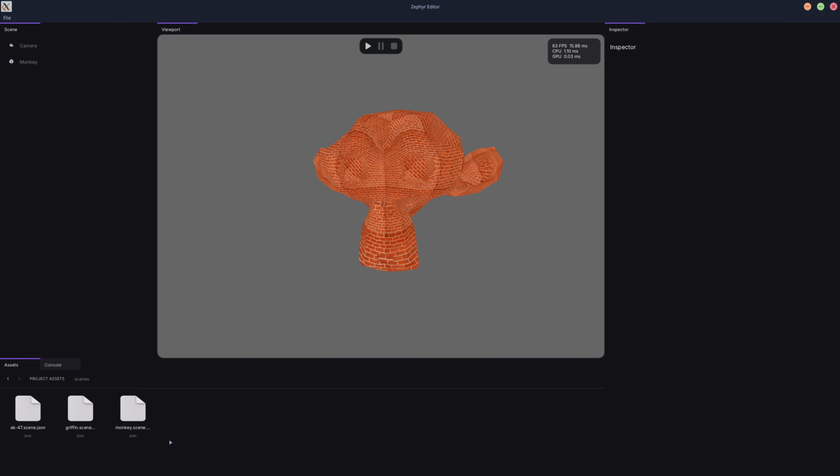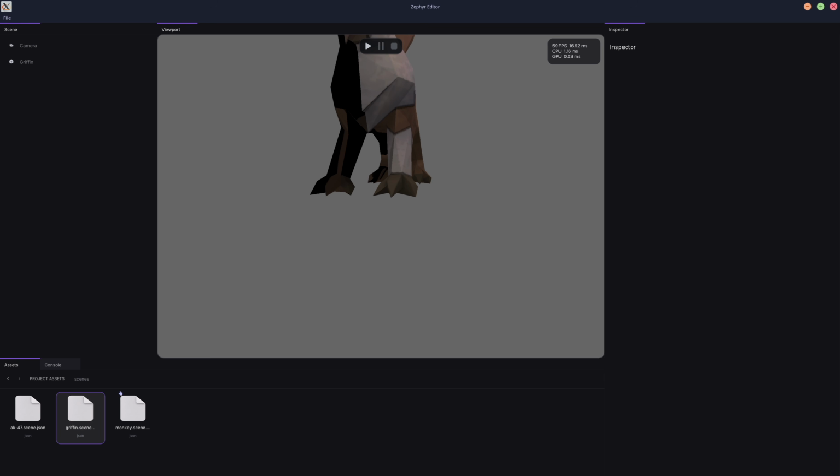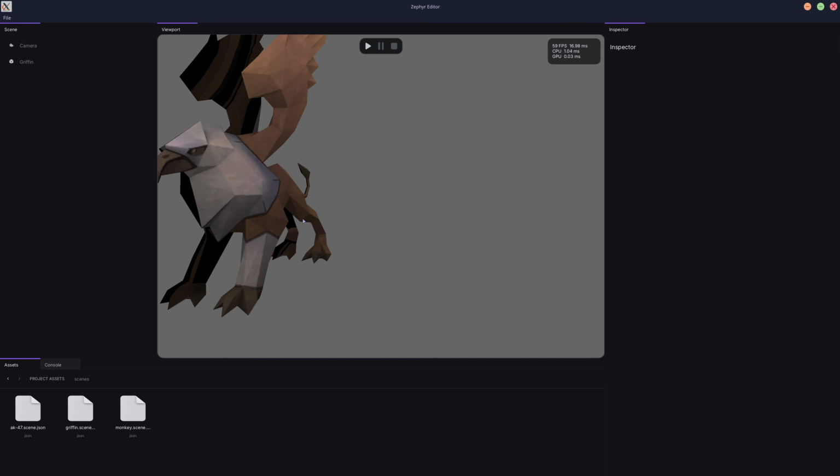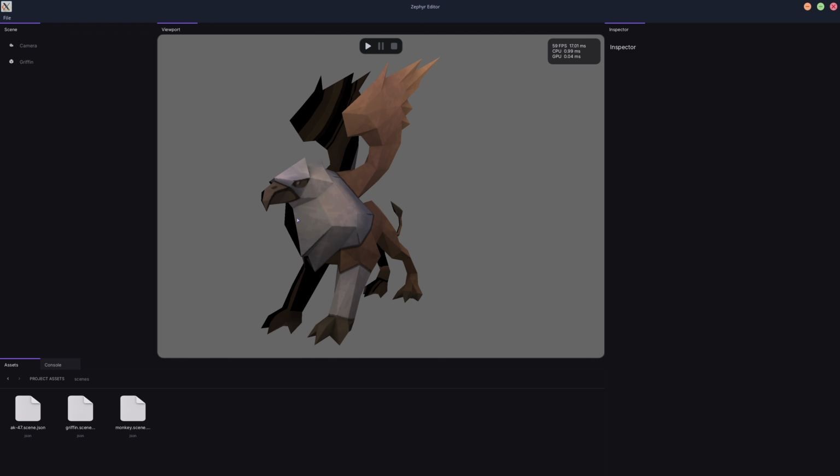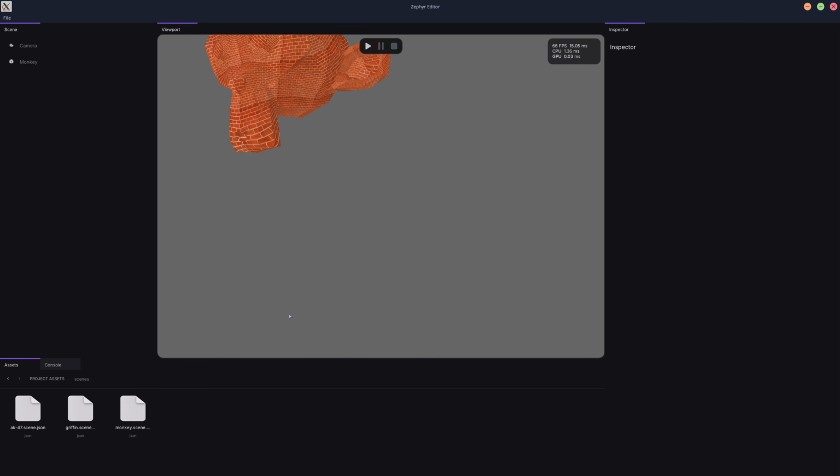But I want to dive back into scenes for a second. So we can see we have different scenes down here. And right now we're in this monkey scene, which is our default scene. But then if we go look at griffin.scene, we see we have a completely different scene. We're able to just very quickly double click, switch between scenes.